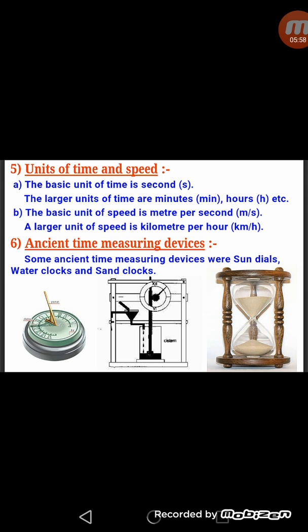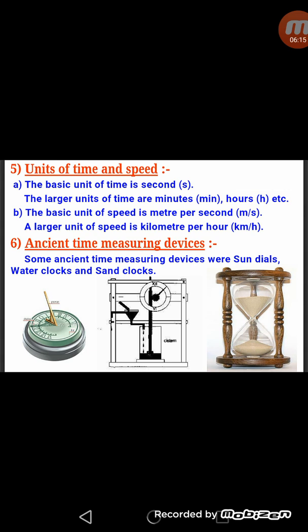The basic unit of time, as we know, is second, and the basic unit of speed is meter per second, because the SI unit of distance is meter and SI unit of time is second. So the SI unit of speed, or basic unit of speed, will be meter per second.